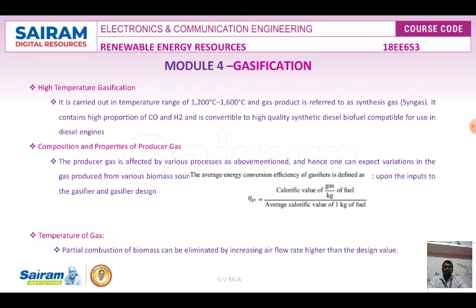Composition properties of producer gas. It is affected by various processes. Various biomass sources depend upon various factors for the conversion of the gasifier and gasifier design. Nitrogen affects the maximum dilution of gases. Almost 50 to 60% of the gas is composed of non-combustible nitrogen.